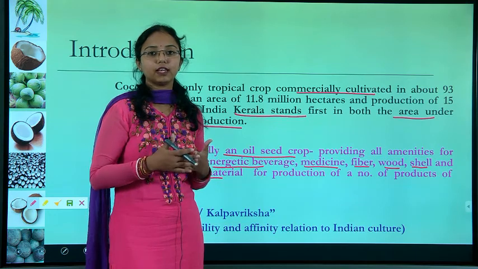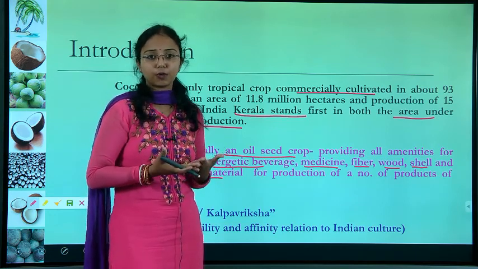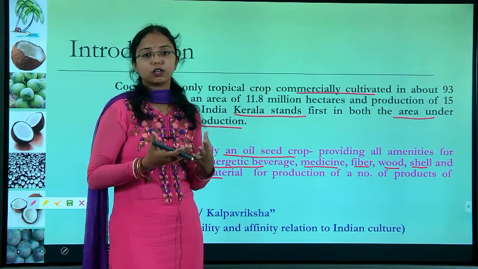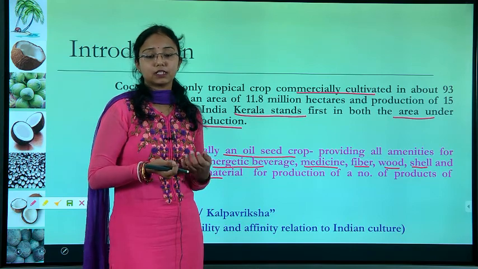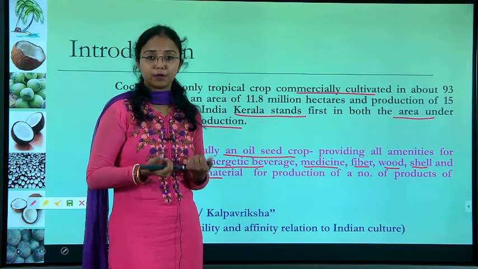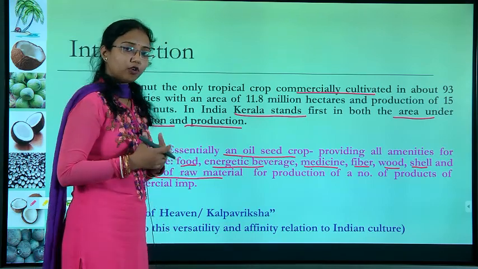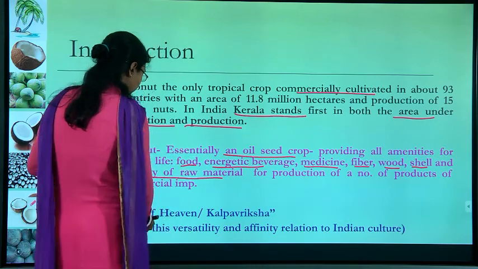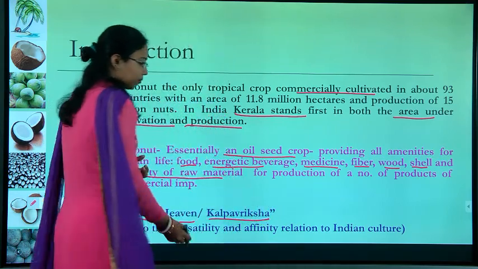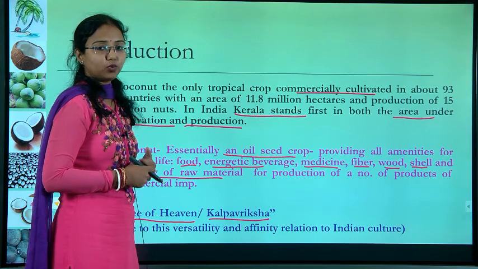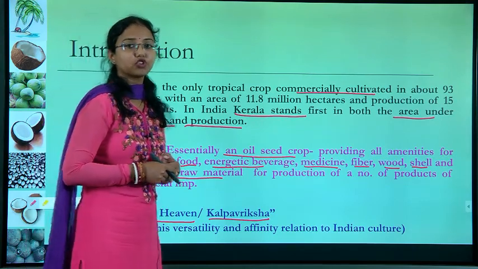There are several ways of using coconut. Even the outer part, the coir, is used for cleaning purposes or making scrubbers. Because of all these uses, in Indian culture it is known as tree of heaven or kalpa vriksha.